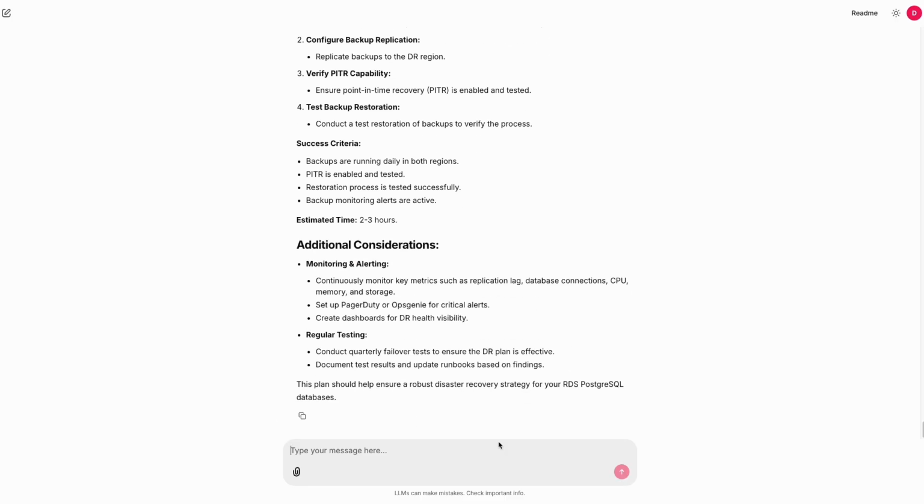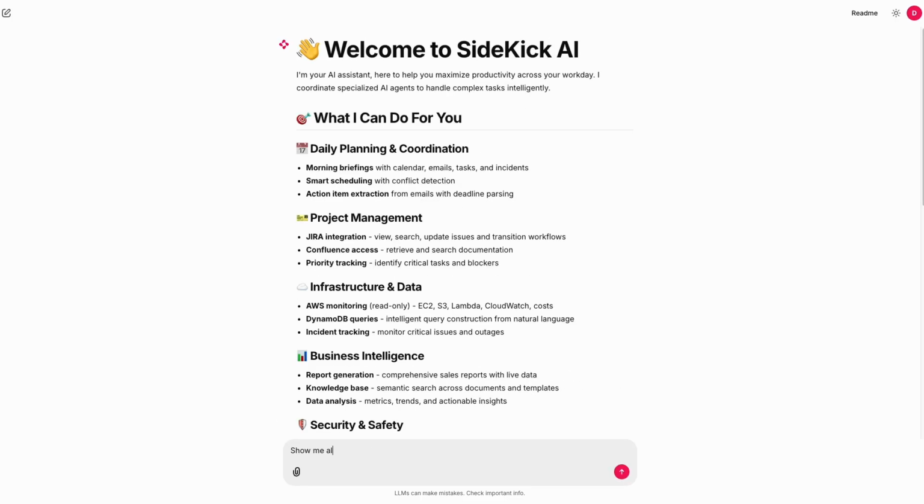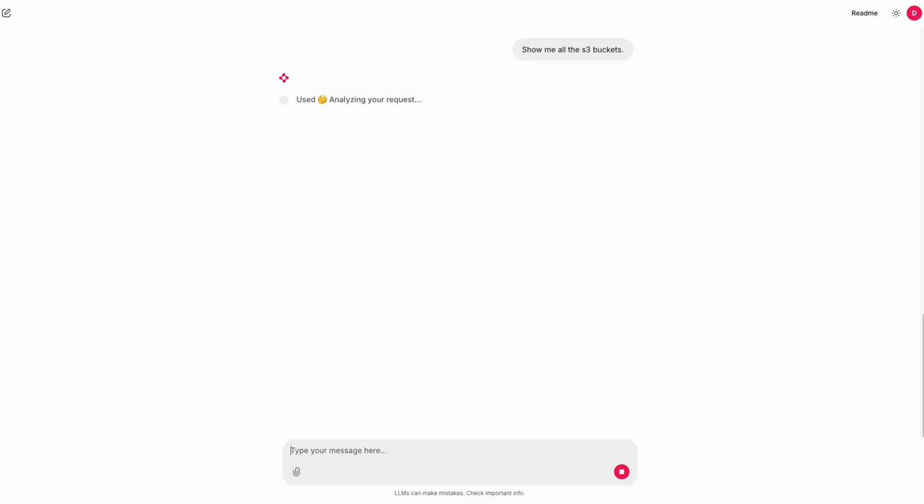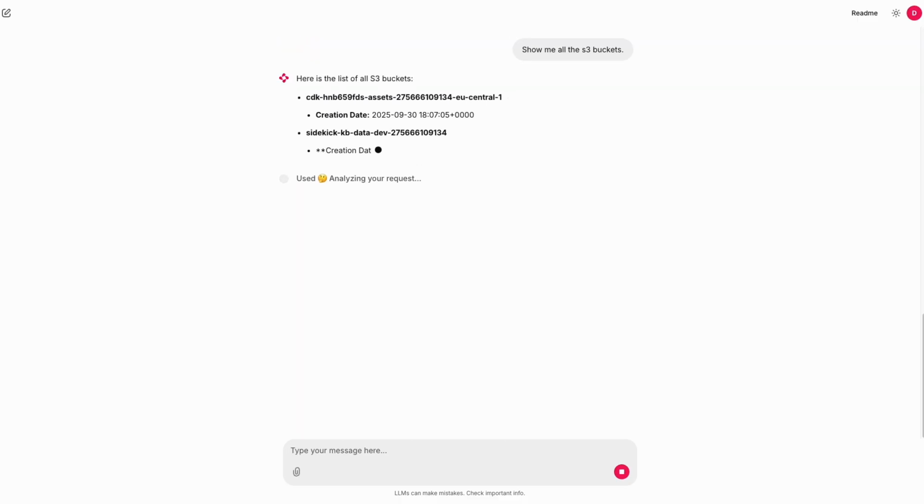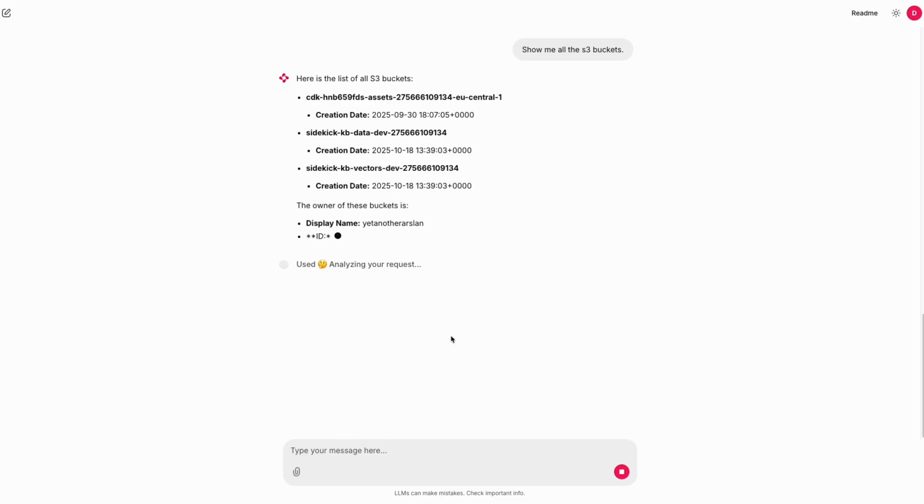Finally, let's take a look at security, which is built into every layer. The AWS worker enforces a strict read-only whitelist. There are 3 layers of security. The agent will refuse to take any action that it considers destructive and is not available in the whitelist.